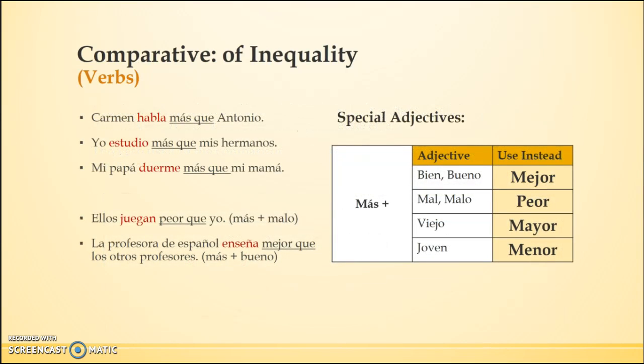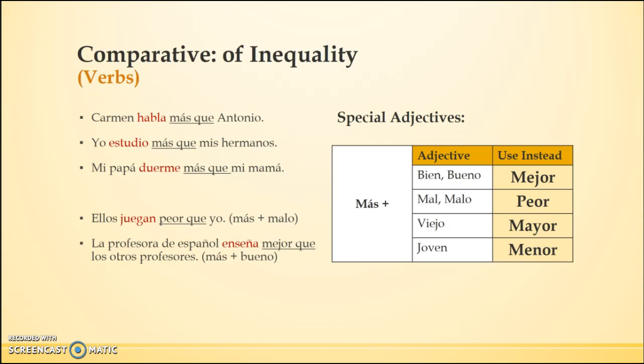Carmen habla más que Antonio. I'm talking about which one talks more. Well, Carmen does. She does this action more than Antonio. Habla is conjugated for Carmen, not for Antonio.